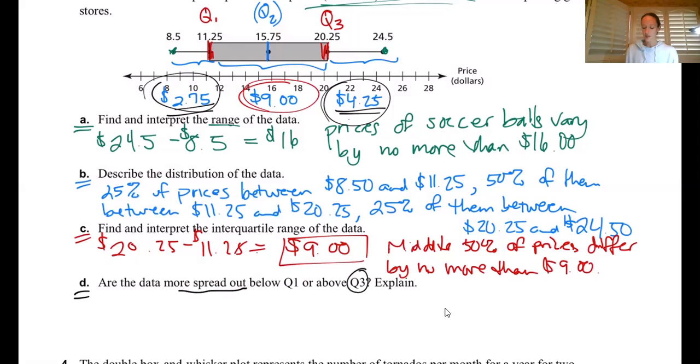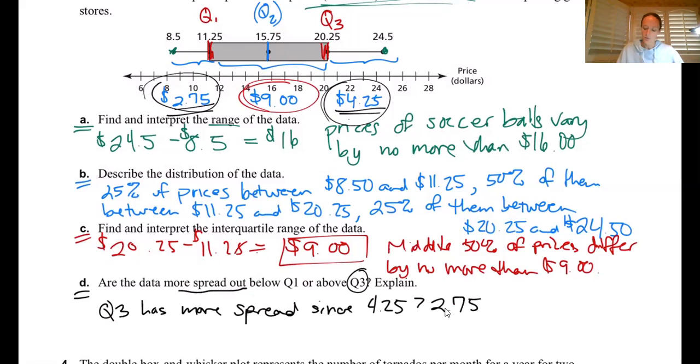And so which one is longer? Q3. So we can say that Q3 has more spread since 4.25 is greater than 2.75.